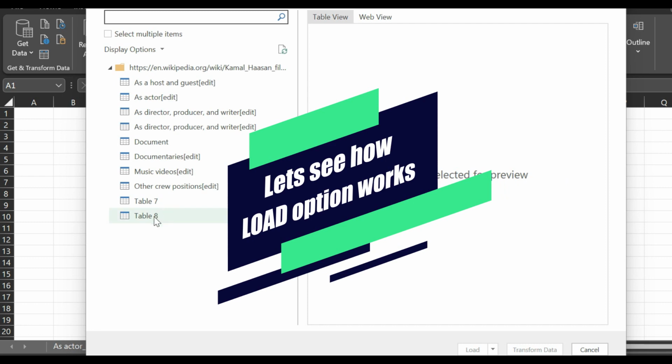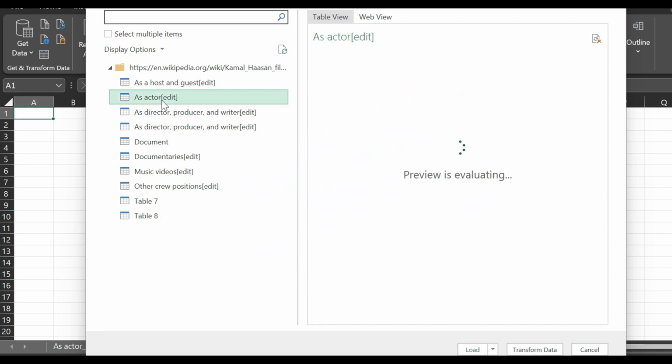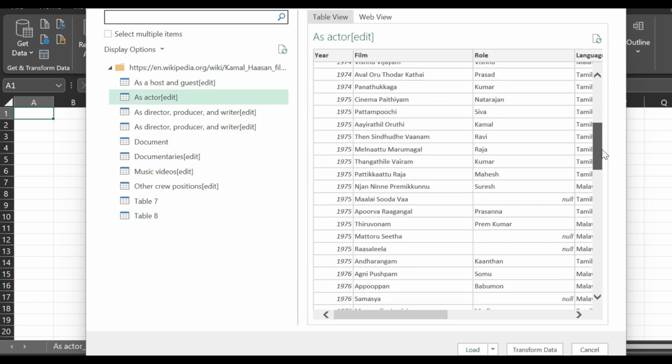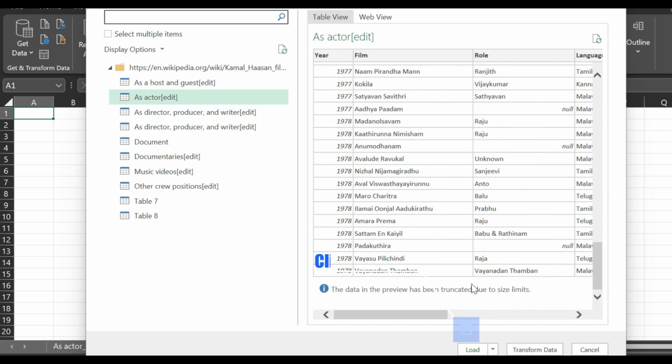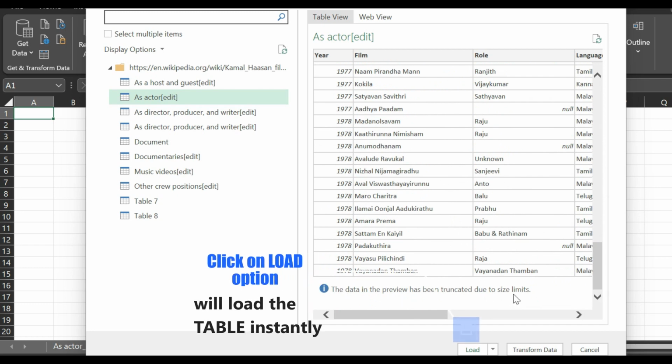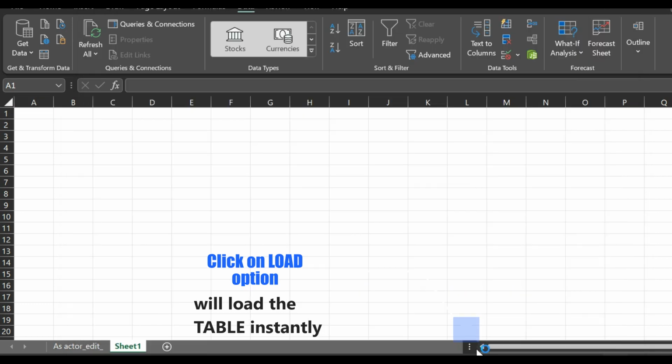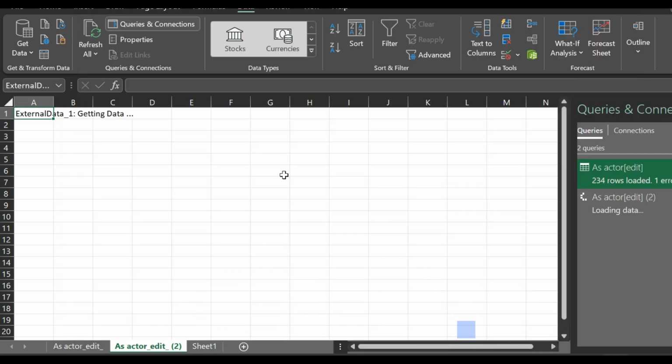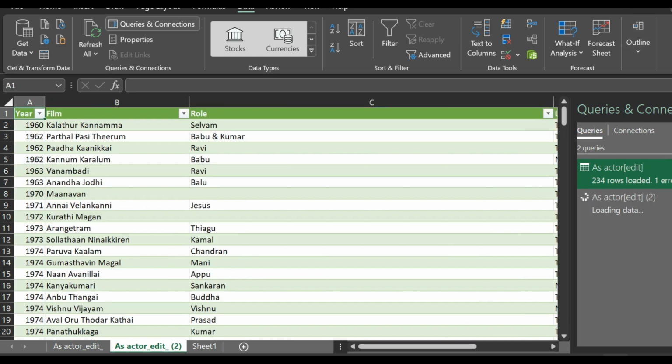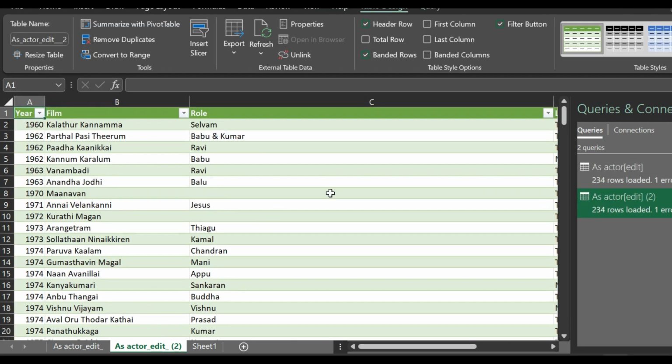Now, let's click on the Load option. It loads the table directly from the web page without changes in the table. After downloading, it's a usual Excel file where we can make alterations.